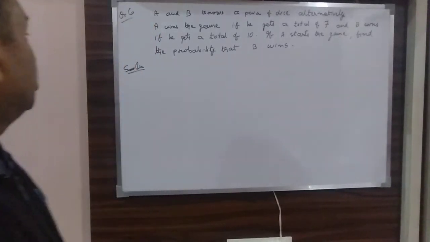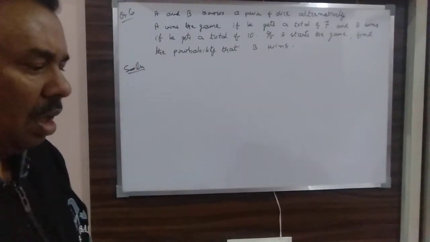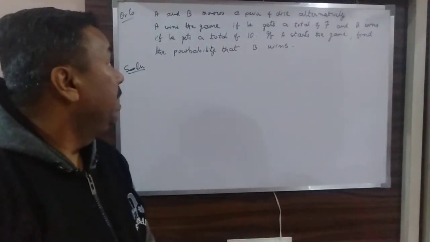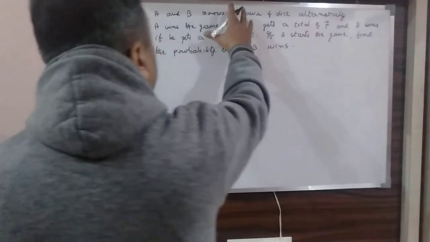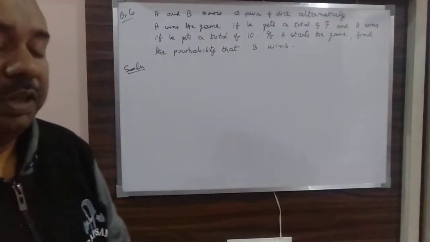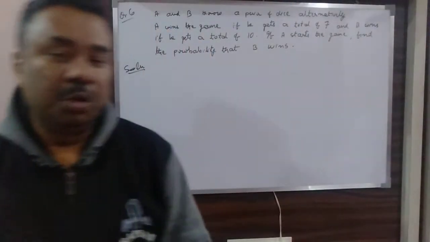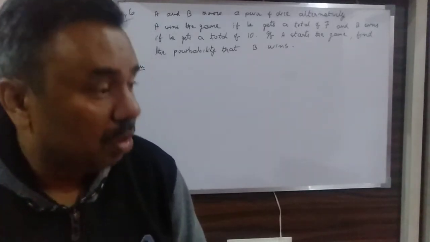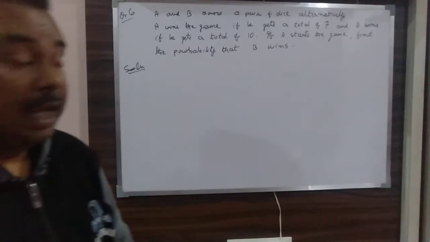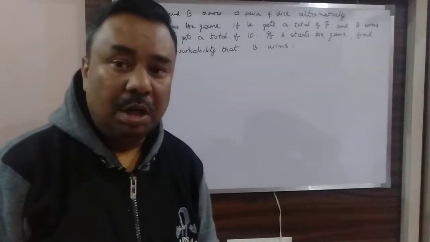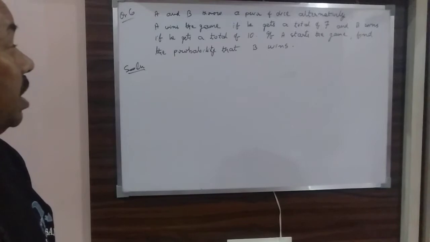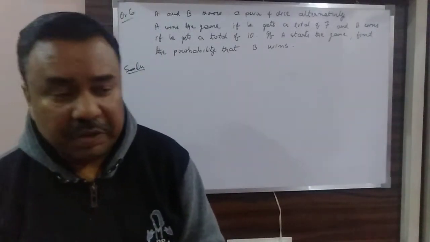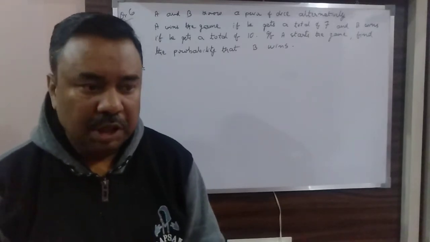So the next question is, you see, it is a very typical type of question. A and B throw a pair of dice alternatively. Means first A will be throwing, then B, then A, then B, and the process will go on. Now how will the game be decided? A wins the game if he gets a total of 7. The moment A gets 7, the game is over, he will win.